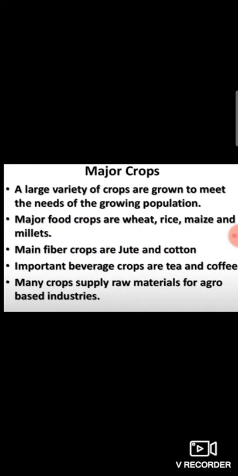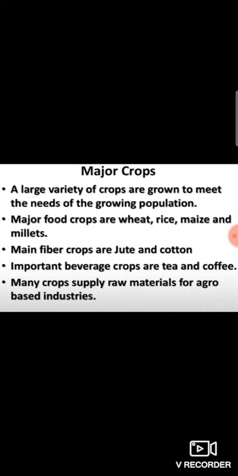Today we are continuing with our Geography Chapter 4, Agriculture. Students, in our previous lecture, we studied commercial farming. In this, I was explaining to you about commercial grain farming, mixed farming, livestock ranching, and plantation farming. Students, today I will explain to you about the major crops.